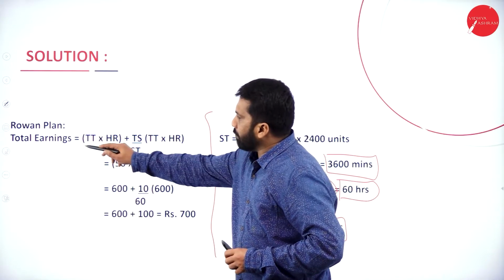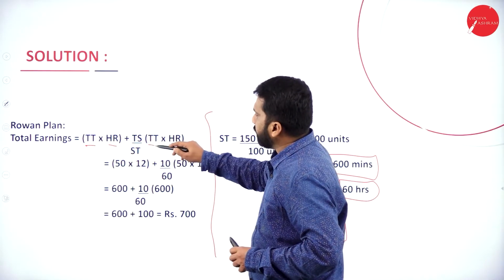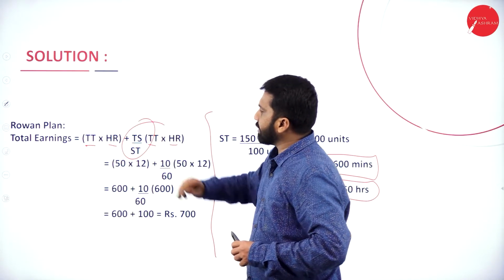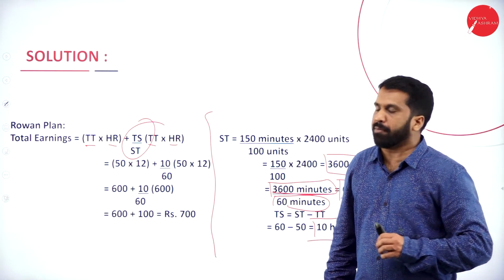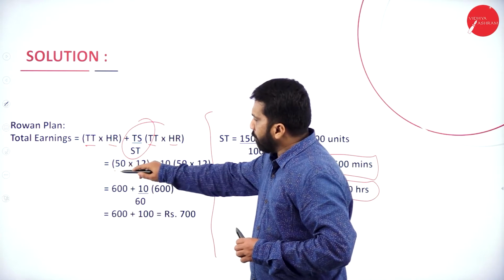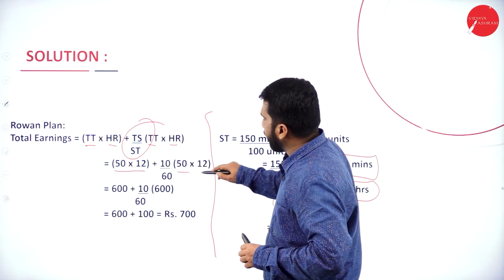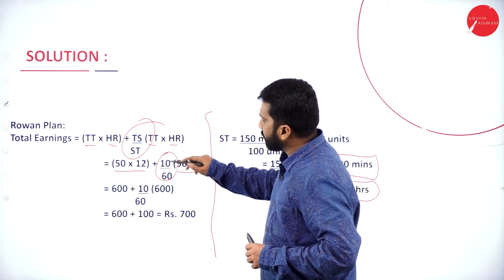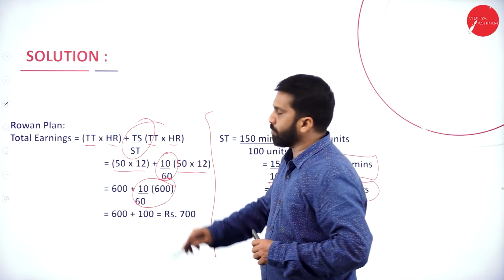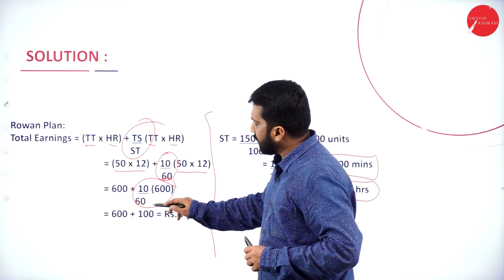Now, time taken into hourly rate. This is nothing but time saved divided by standard time. Now, 50 multiplied with 12. What is the answer? 10 by 60. It will be 600 plus 10 by 60 into 600. How much will you get?